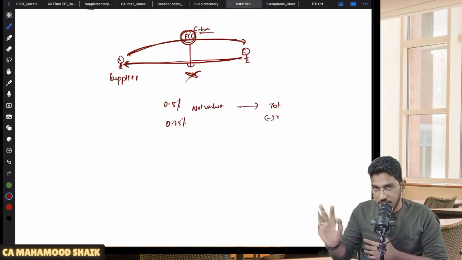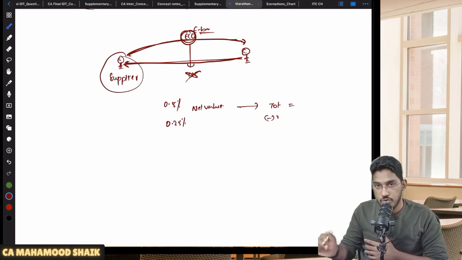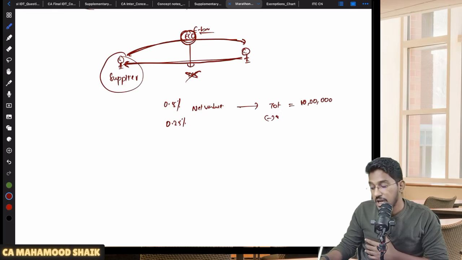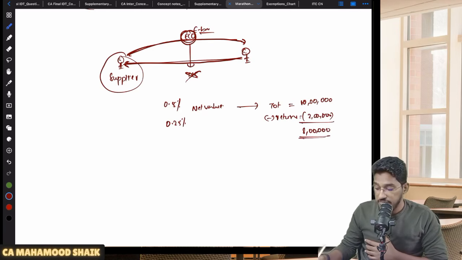In a month, generally this TCS will be remitted on a monthly basis. In one month, what is the total value of supplies made by the supplier through that e-commerce operator? Let us say he made 10 lakhs worth of supply through the e-commerce operator. But returns are also quite possible. Let us say 2 lakh worth of returns are there. So they will take out that 2 lakhs worth of returns. Net 8 lakhs. Net 8 lakh worth of taxable supplies has been supplied through the e-commerce operator by that supplier.